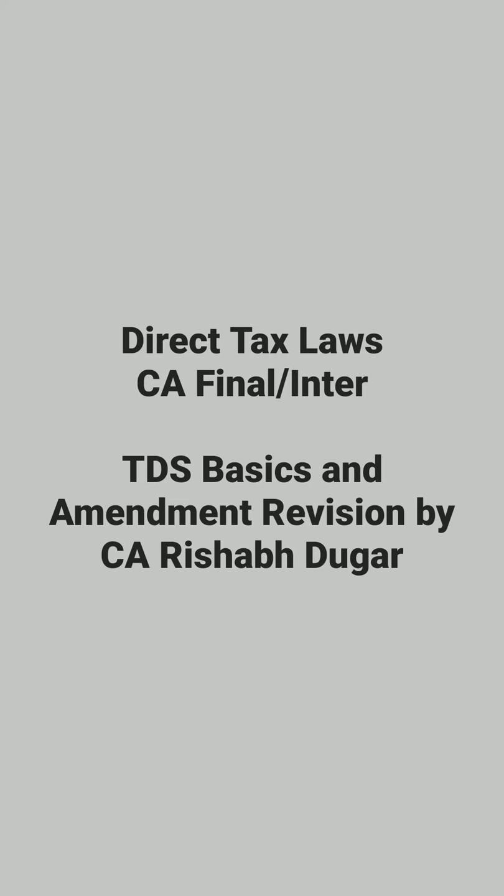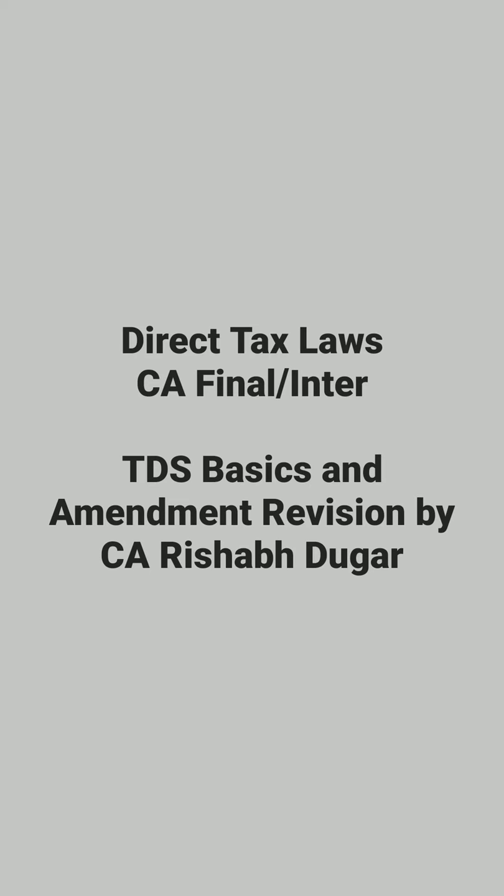TDS on income in respect of units. The payer is any person, that is UTI or mutual fund. The payee is a resident person. TDS rate is 10%. Due to COVID situation, 7.5%. No TDS if payment is up to 5,000.